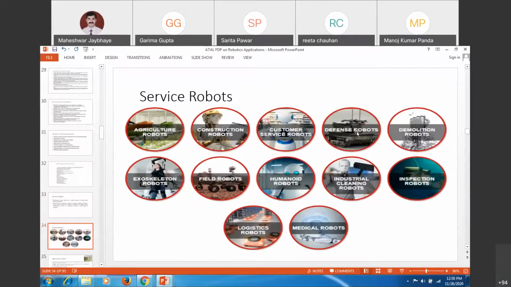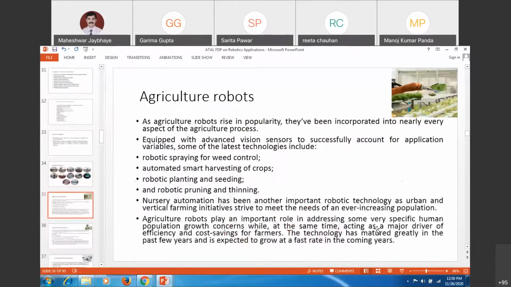agricultural robots, construction robots, customer service robots, defense robots, demolishing robots, exoskeleton robots, field robots, humanoid robots, industrial cleaning robots, inspection robots, logistic robots, and medical applications. These are a few of the service robots which are available and used in the service industries, the service sector. There are many more things. You name the application, and yes, a robot can be deployed for that kind of application. So I have slides for each one of these.